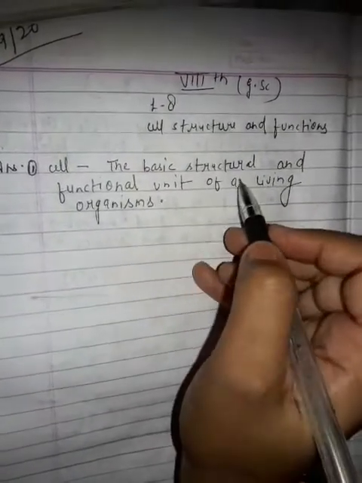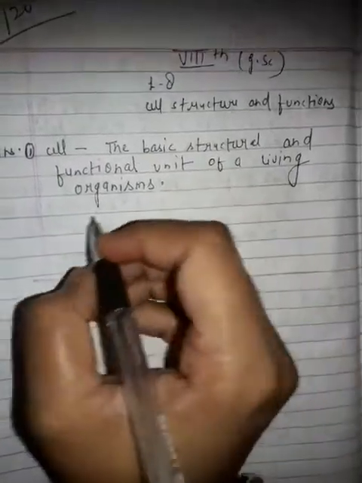The first answer is the basic structural and functional unit of a living organism.